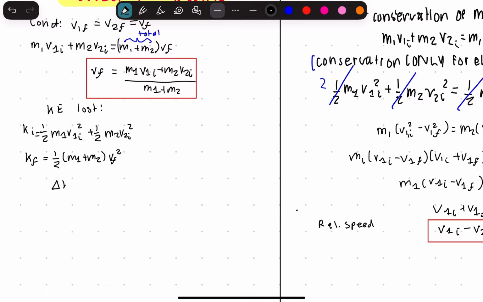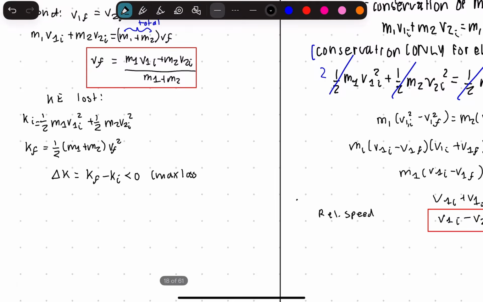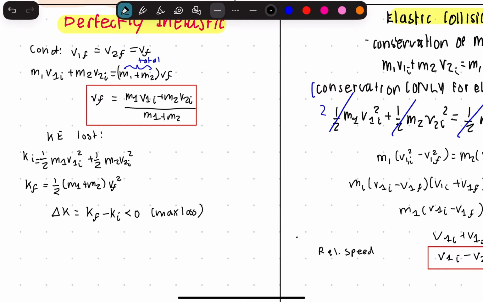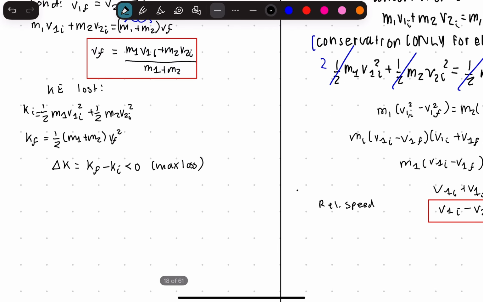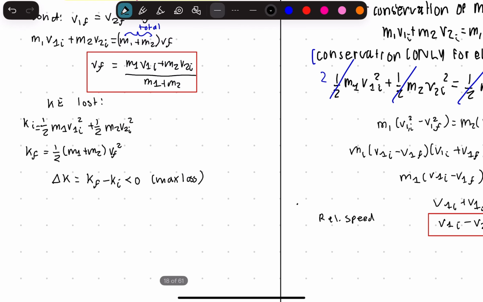Your delta K, you can write as K final minus K initial, is going to be less than 0, and this is your maximum loss. So the key idea of this type of collision is that the objects start together, and then internal energy becomes kinetic energy. Oh, sorry, no, that's for